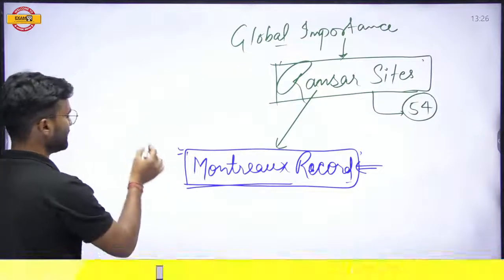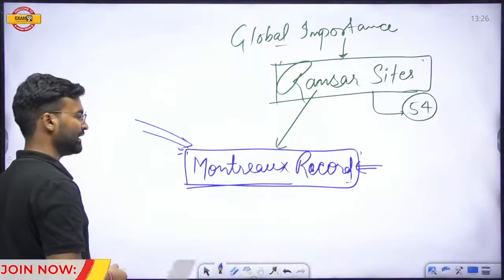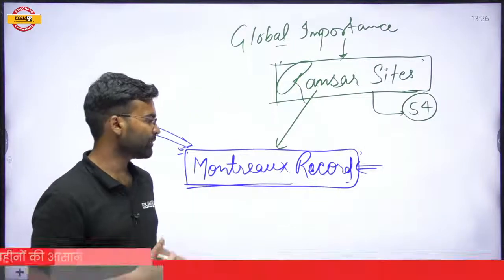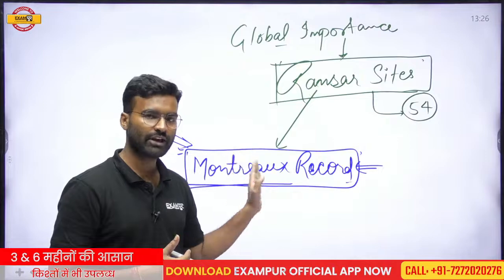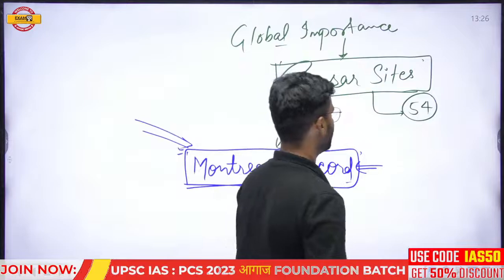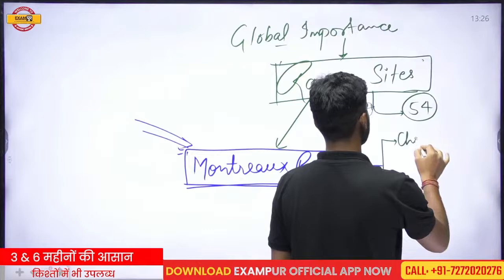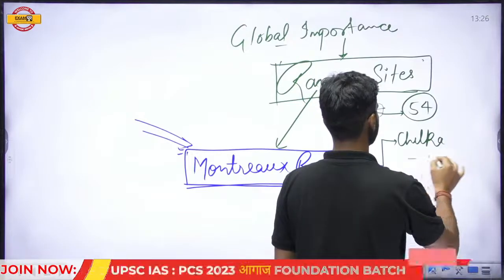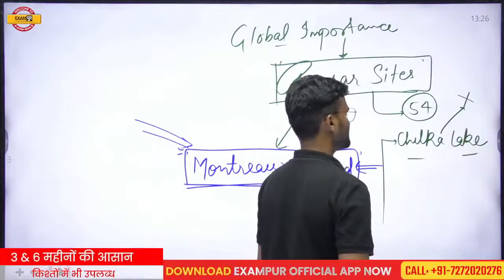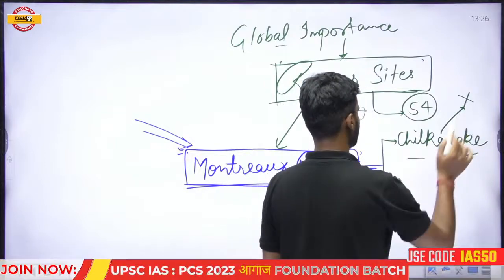So the world community pays extra attention to remove the problem of this wetland, and if the problem is removed, then this site would be removed from that list. Till today, 3 sites of India have been included in this record. The first one is Chilka Lake. Chilka Lake was inducted, but today it was removed because the threat was tackled.